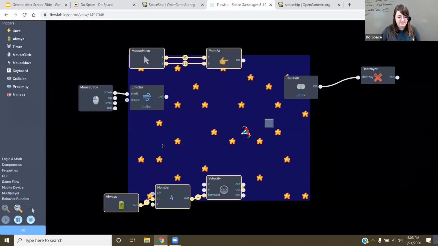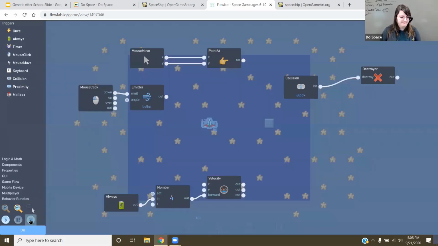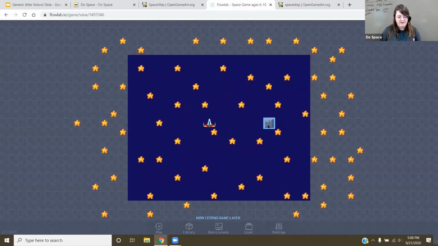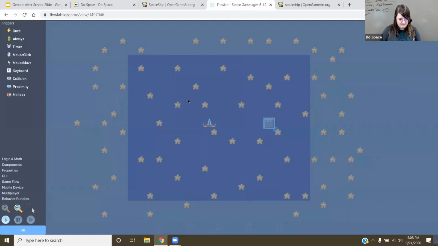Probably make this right here disappear when you shoot at it, because right now it just hurts us and that's it. So I'm going to click on my block right here. Here we go, and then edit behavior. And then once. Not once. I don't know why I keep going back to once.